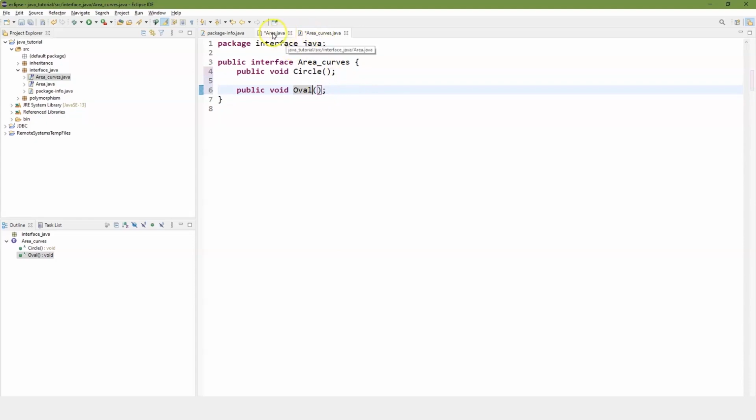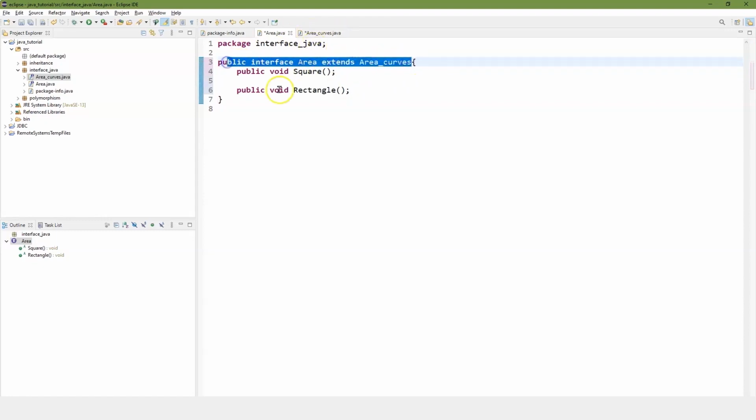And I can go back to my area, and just like you can in classes, this extends area curves. So now I can also do the extends, or in the case of inheritance, same as in a class. Exactly the same. It just makes it easier if you have a hierarchy of stuff coming down in your interface.